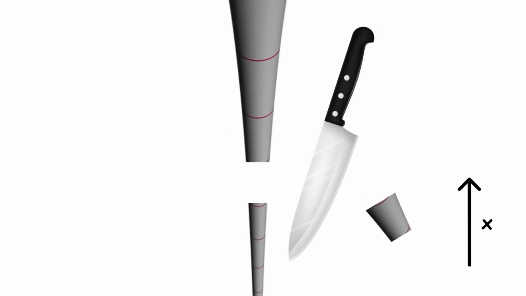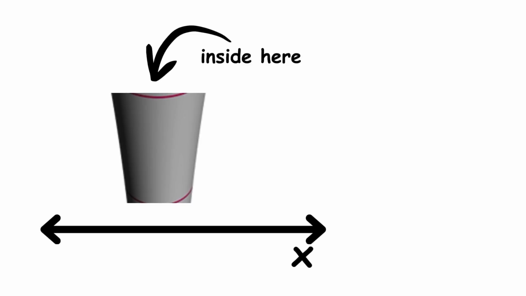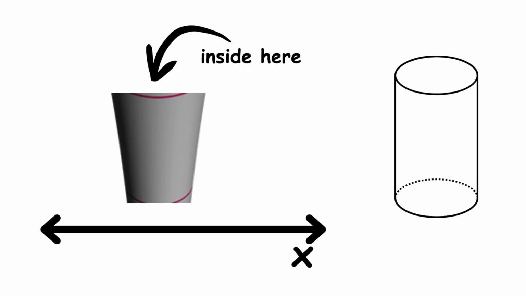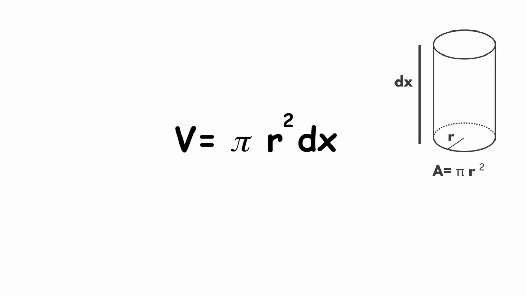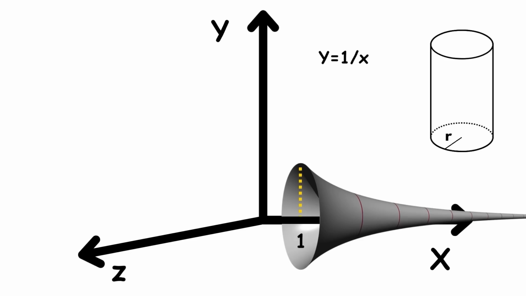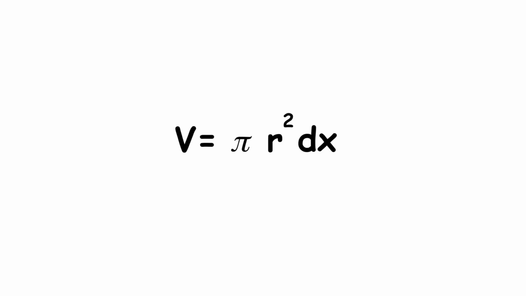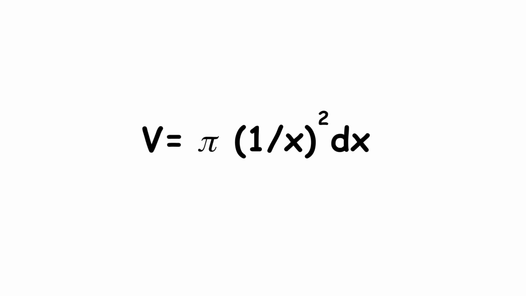Using slices perpendicular to the x-axis, slice the inside region into thin disks that are approximately thin cylinders. Labeling the radius of each cylinder as r, the base area of each of these cylinders is pi r squared, and the little thickness is dx, so the volume is approximately pi r squared times dx. The radius at each point is just the distance between the x-axis and the graph of the function 1 over x, so we can replace r with 1 over x. So the volume of each cylinder is approximately pi times 1 over x squared times dx.